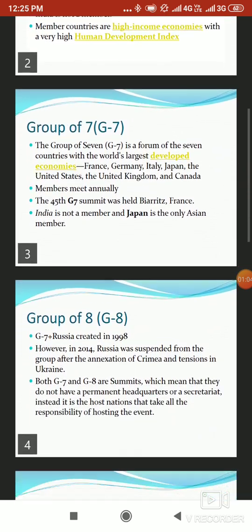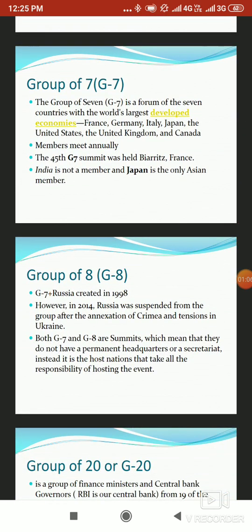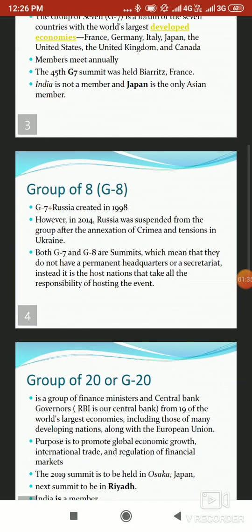The next topic is Group of 8 or the G8. Nothing much between the G7 and G8. G8 is when Russia joins this particular grouping of G7, it becomes G8. Russia was included as a member of the G8 grouping in 1998. It is interesting to note also that both G8 and G7 are actually summits. It means that they do not have any sort of a permanent headquarters or a secretariat. Instead, it is the host nation that takes in all responsibilities for hosting the event.